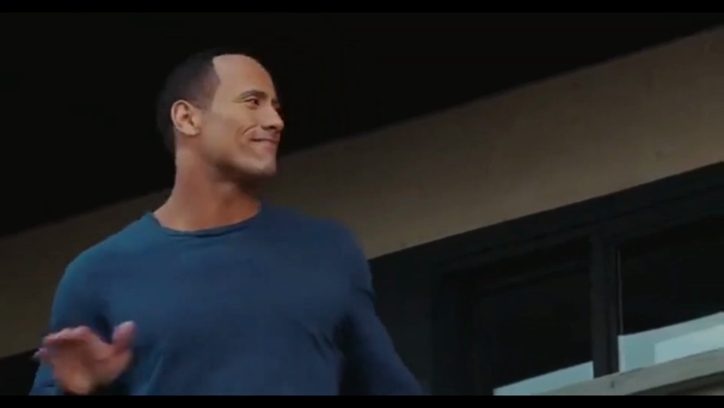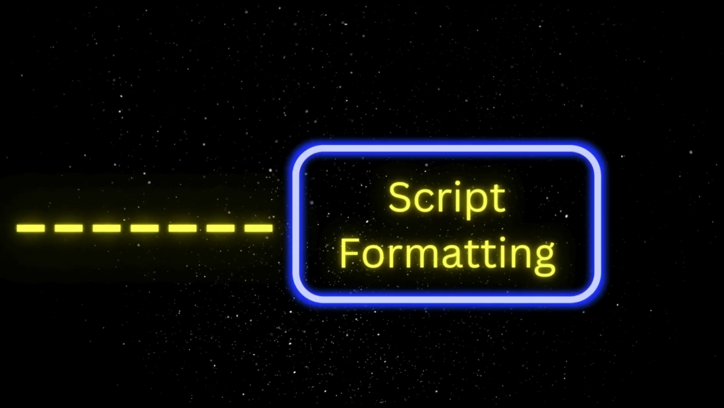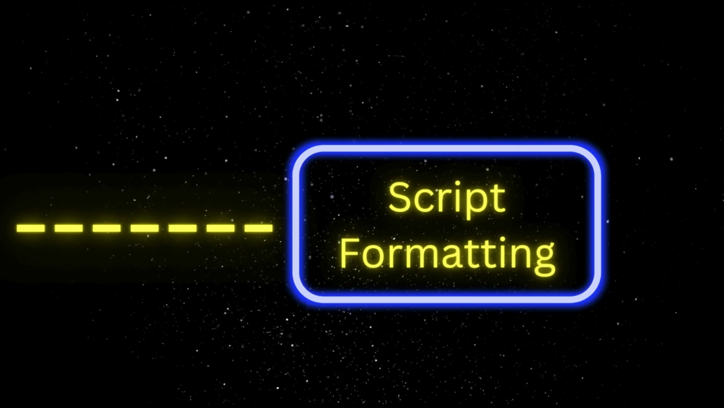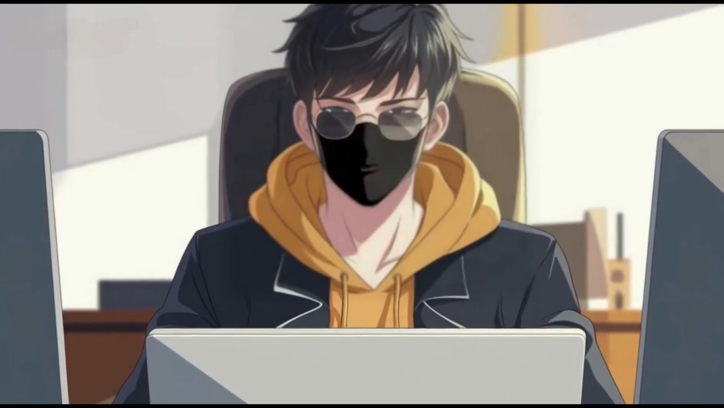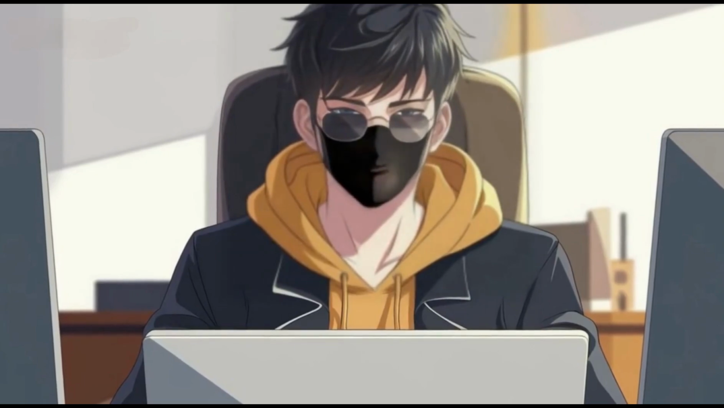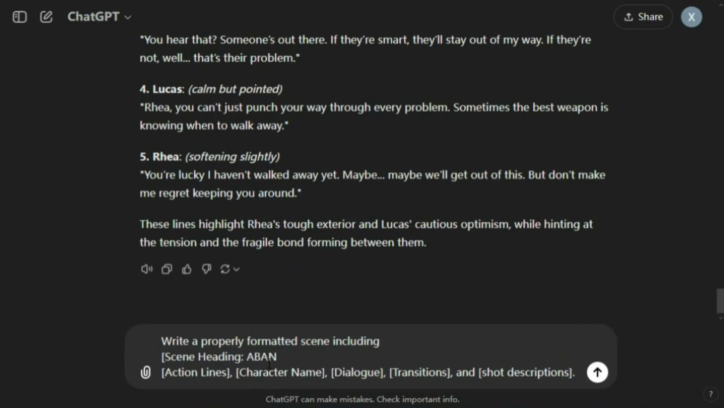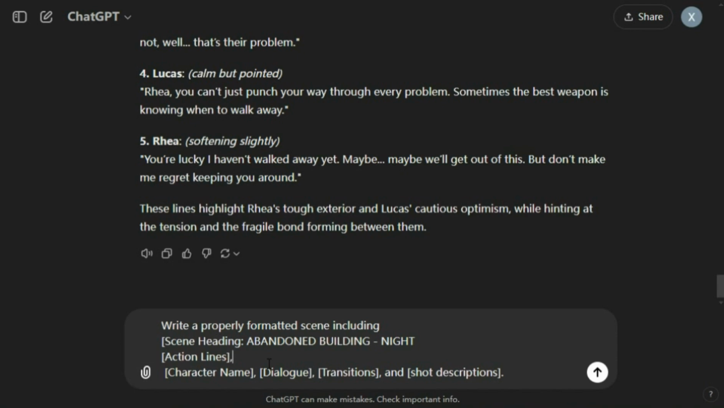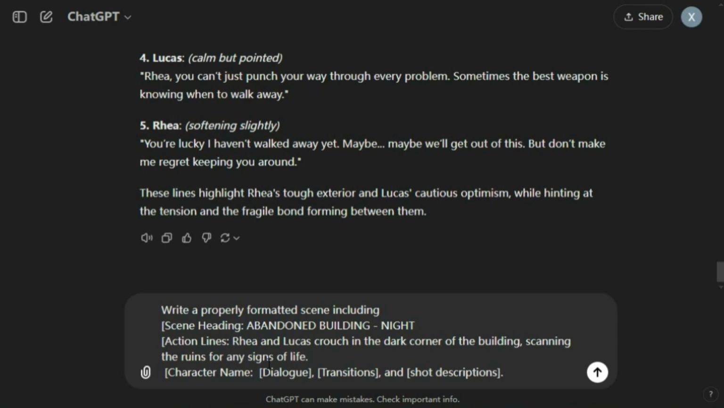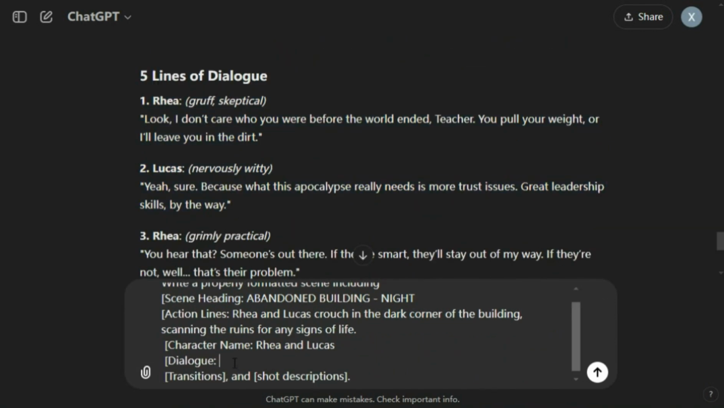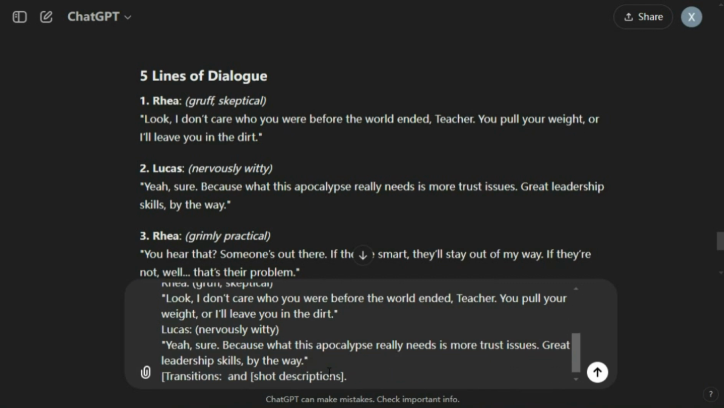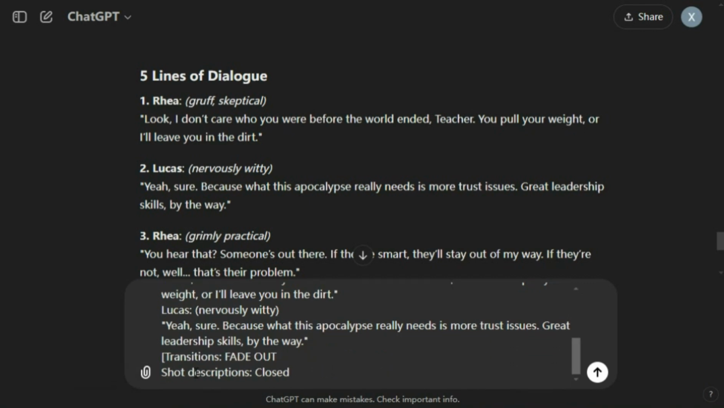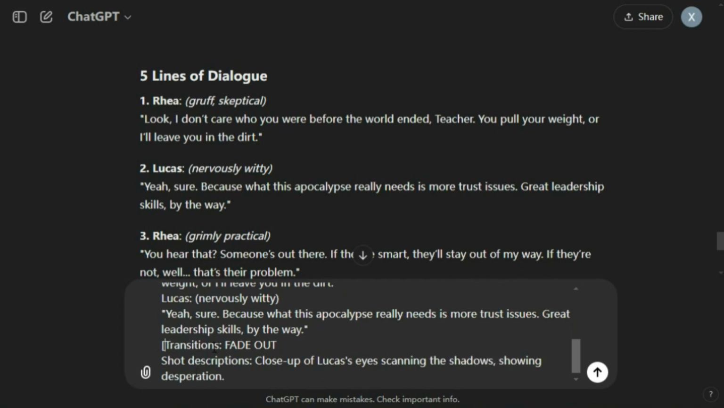Awesome. Step 5. Script formatting and final touches. Finally, it was time to craft a professional scene. I used this formula. Write a properly formatted scene including scene heading, action lines, character name, dialogue, transitions, and shot descriptions. Here's how it turned out.